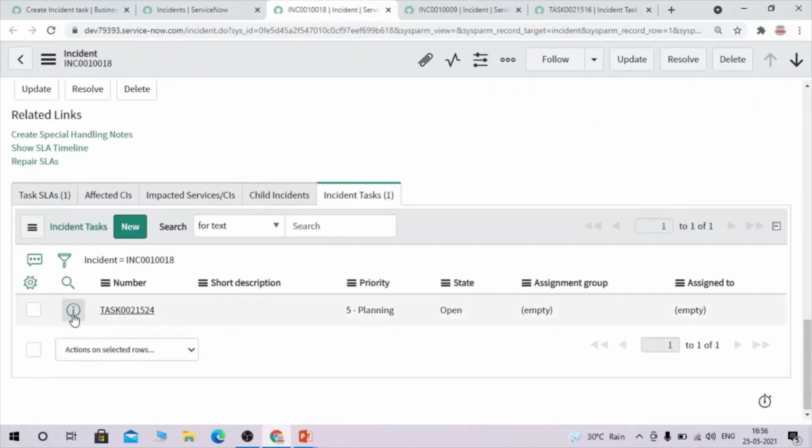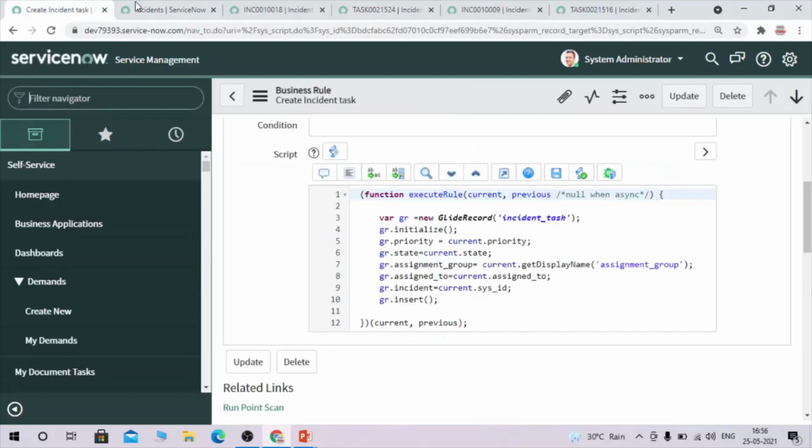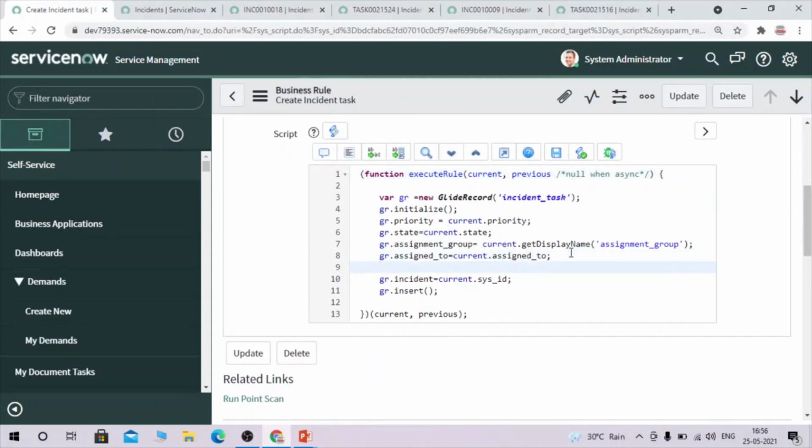So yes, our task has been created and tagged to this incident as we had expected, but here short description and assignment group have not been populated. So let's add code to set the value for short description.